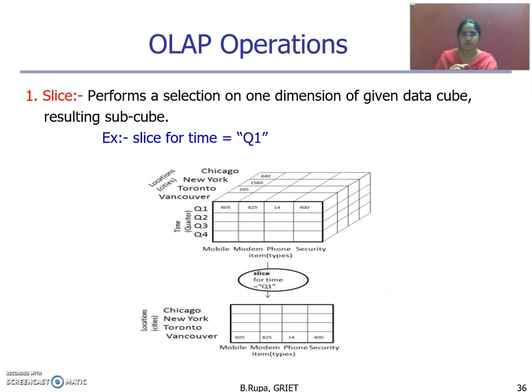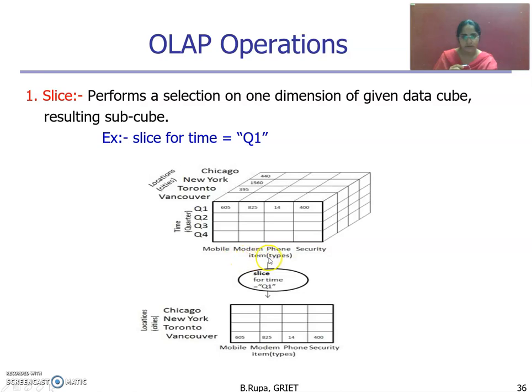Okay, in slice operation, it will perform a selection on data of a data cube only on one dimension. Okay, the result will be a subcube. For example, let us go for this example. Here we have a data cube.